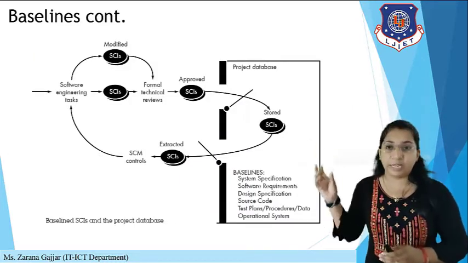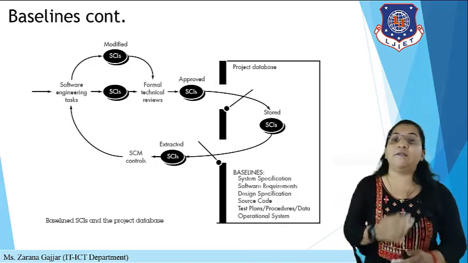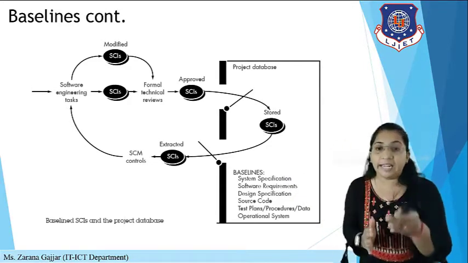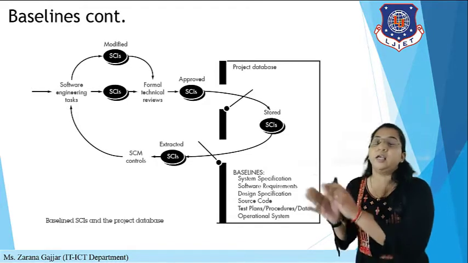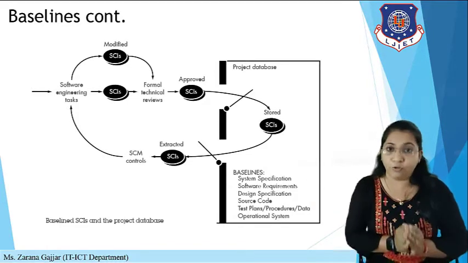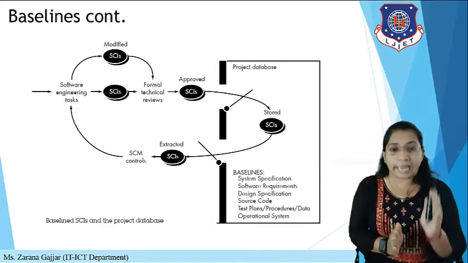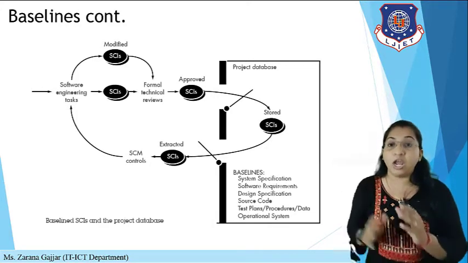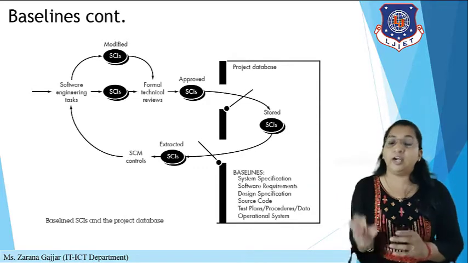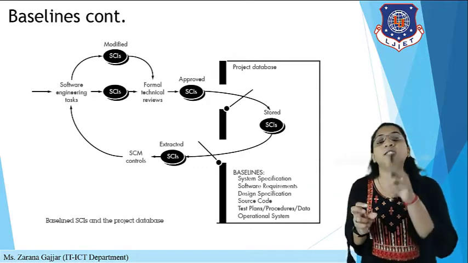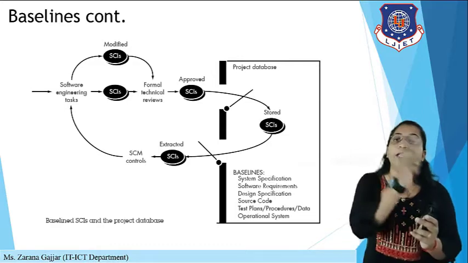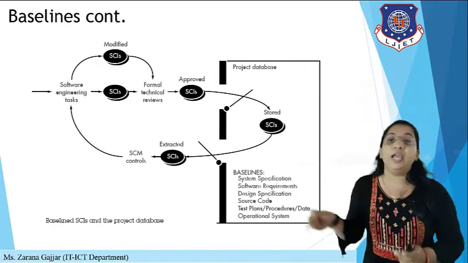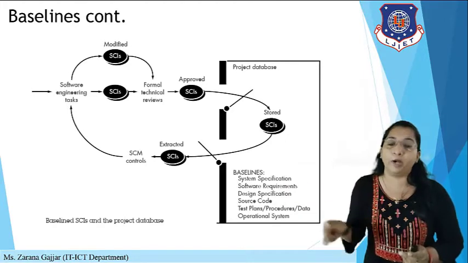There is a software engineering task, and for each and every task there are software configuration items. If you need any changes, that task is given to the formal technical review. It is sent to the technical team for review, to decide whether that change is necessary or not. That is the SCI process. Then if it is approved, it becomes a software configuration item, and then it is stored, and again extracted, and again if any changes are required, this is the proper rotation.